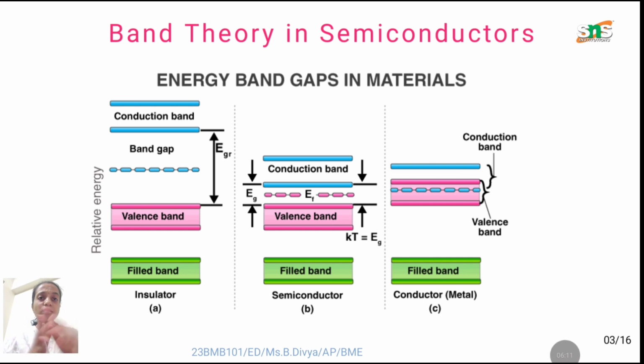This is the energy band diagram of the materials, differentiating insulator, semiconductor, and conductor. In an insulator, which does not conduct electricity, the gap between the conduction band and the valence band is very high. In the conductor, they combine together, so it is known as the conducting material. And the semiconductor has a minimum amount of gap, which is called the energy band gap. Since it has the energy band gap, this material is called a semiconductor material.